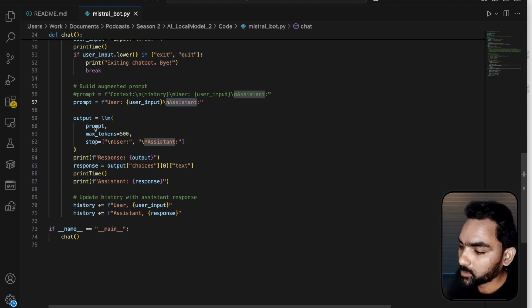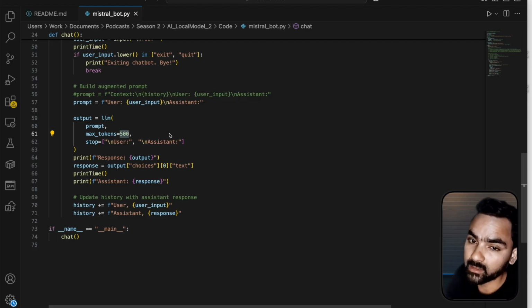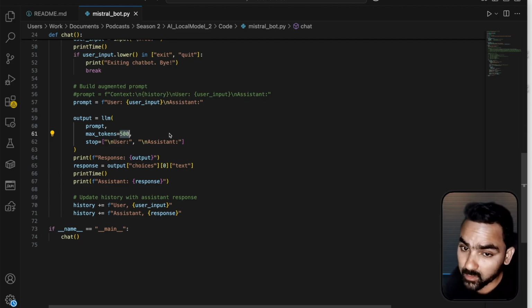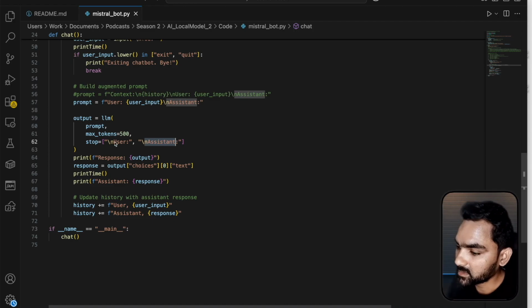And once we have the prompt constructed, then we can call the LLM internal method with a prompt and the max token size. You are already aware that the user input will be divided into chunks of tokens, as we discussed in the previous episode. For max tokens, you can give a number here. When to stop? As soon as it sees the assistant. Here user and assistant is the format. So when it sees the assistant, the LLM stops generating further words and gives the response.